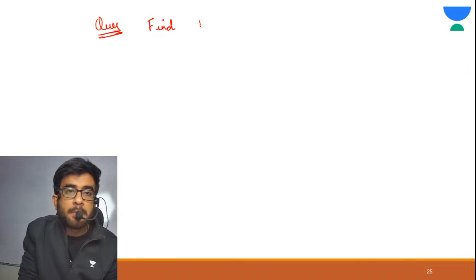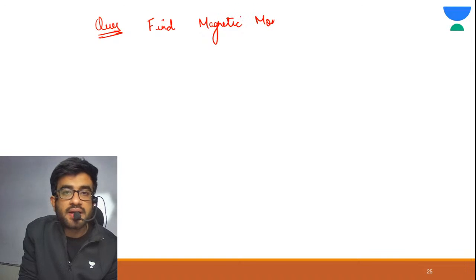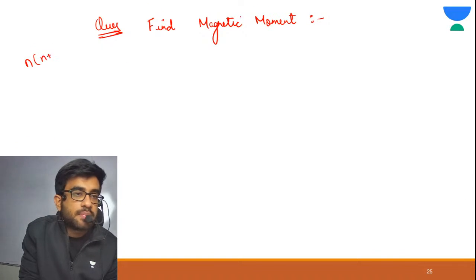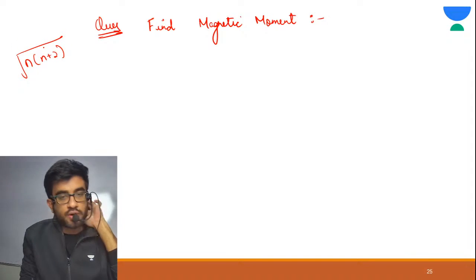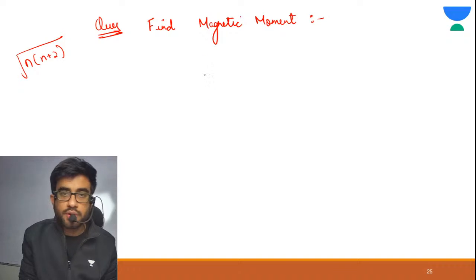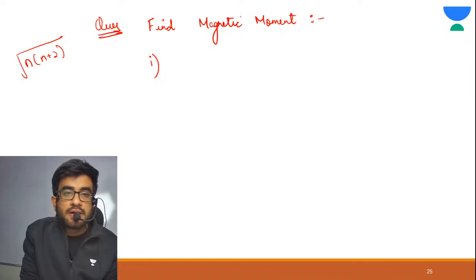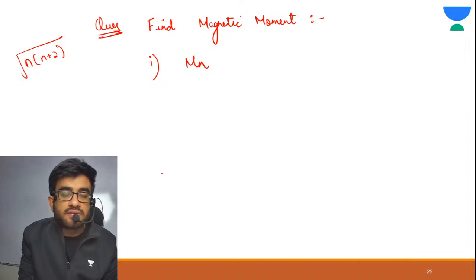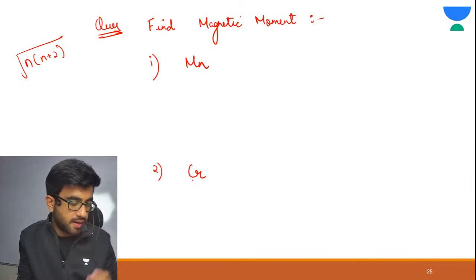Find magnetic moment. What is the formula? Root of n into n plus 2, where n is the number of unpaired electrons. First is manganese, and second is chromium.